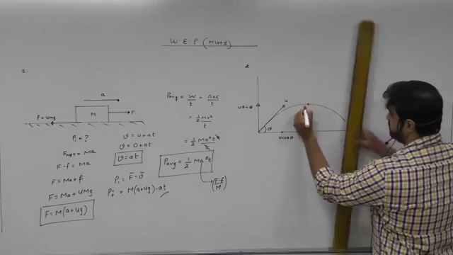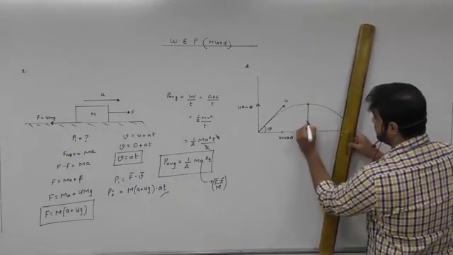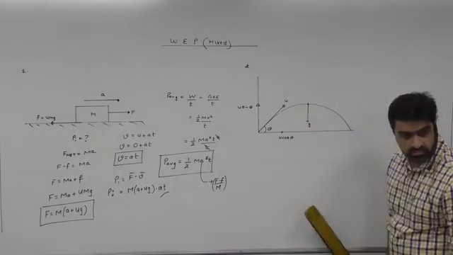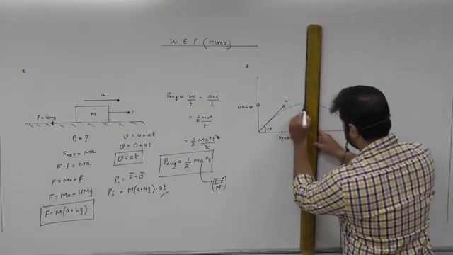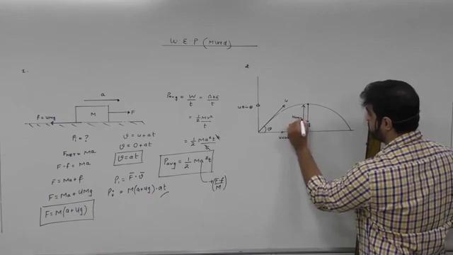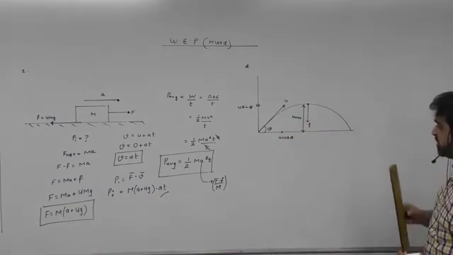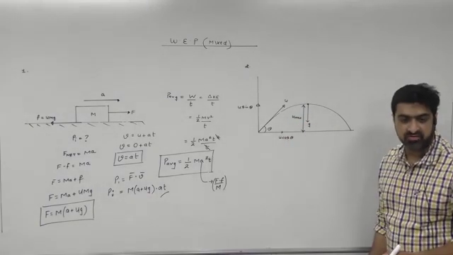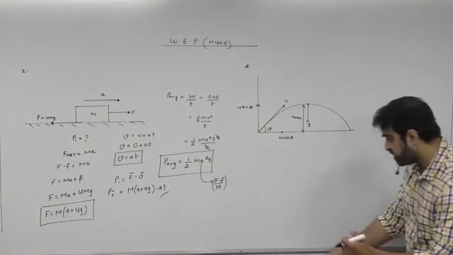At the highest point, gravity is acting downward, and this is the maximum height, h maximum. And I am going to find average power. What is the general formula for average power?